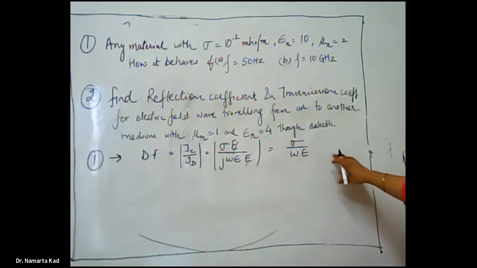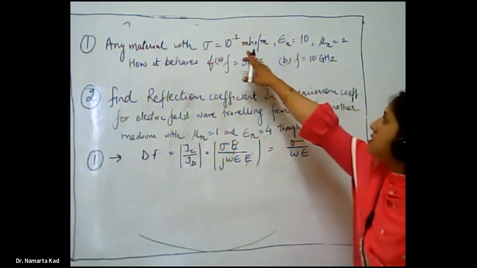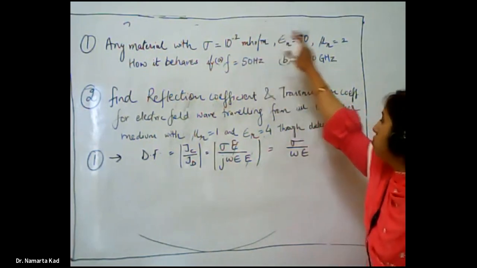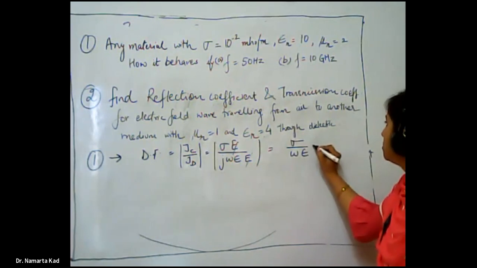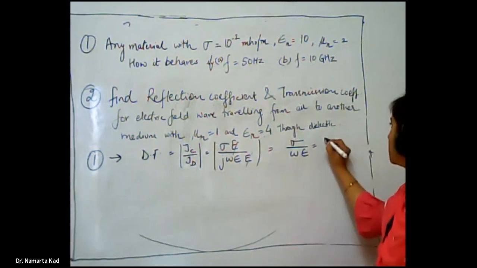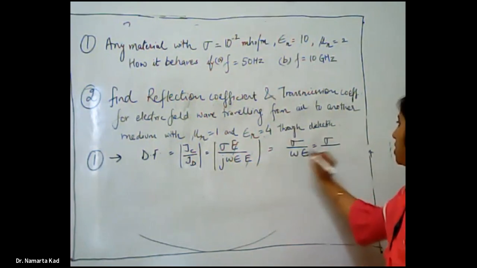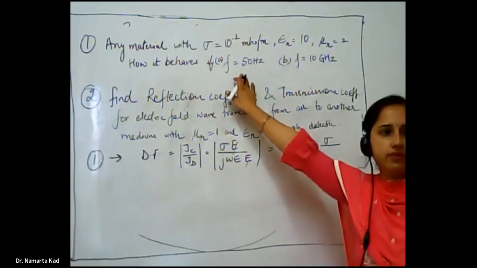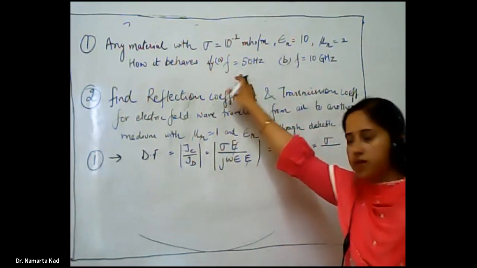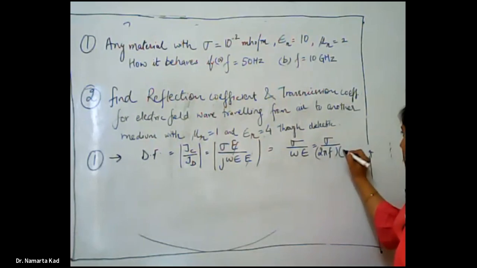Okay, and what is given in the question? Sigma is given, that is 10 raised to power minus 2. So just elaborate it more. It can be written as sigma divided by omega, because frequency is given in the question, so omega can be written as 2 pi f, and epsilon is written as epsilon naught into epsilon r.